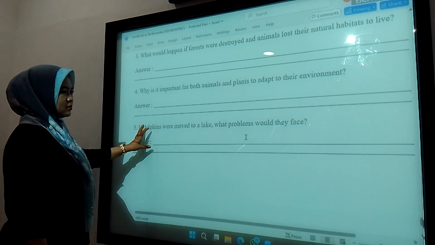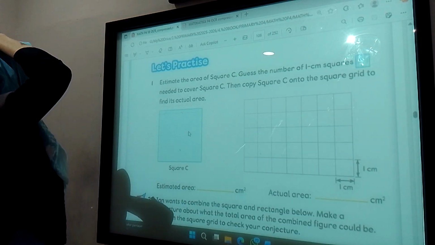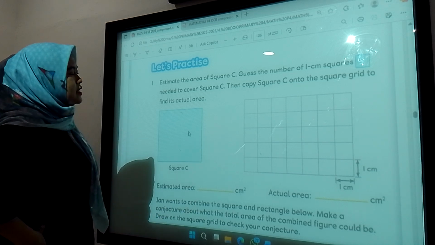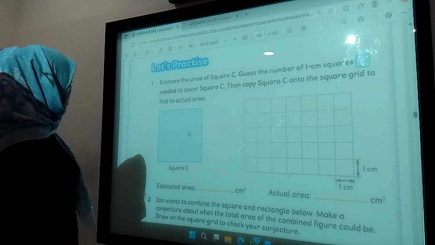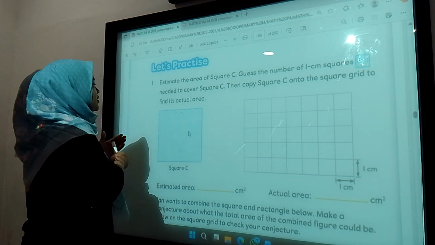So how to estimate this one? Oh yeah, sorry, there is a question here. Estimate the area of the square, guess the number of 1 centimeter squares. So here, when we just estimate, there is no certain number.